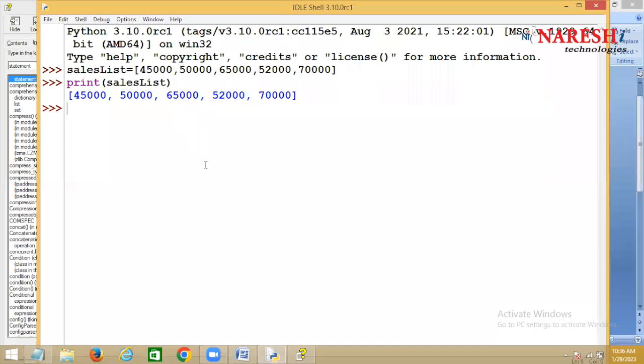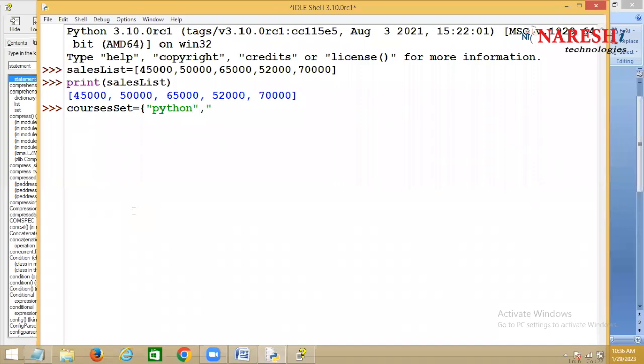Second one, I can also do this. For example, if I want to create a courses set, because a set doesn't allow duplicates, right? So how do you create a set? By going within curly braces. Now this is a course set. You are displaying all the values within curly braces.